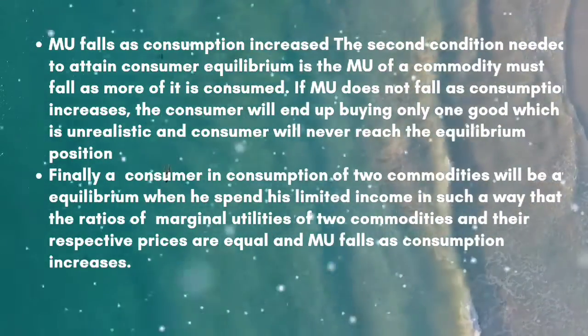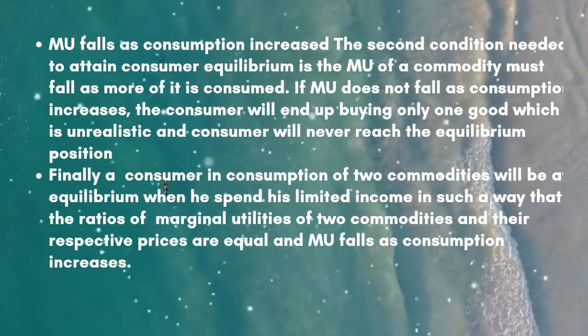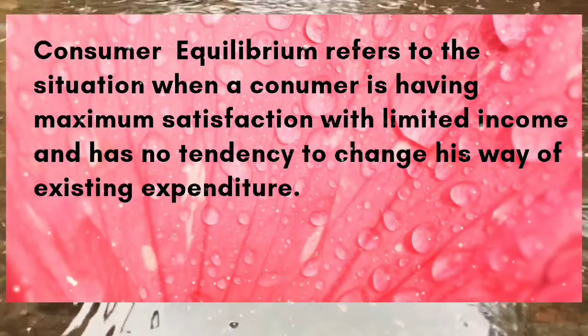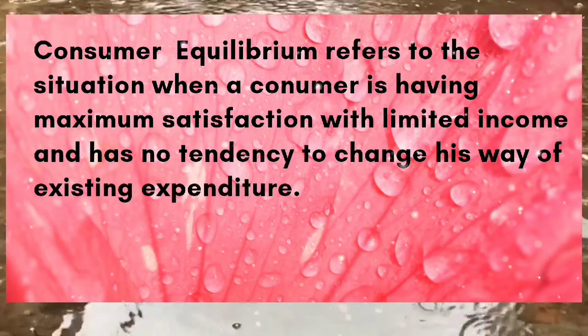Here, with two small equations, we state the consumer equilibrium in the case of two commodities.